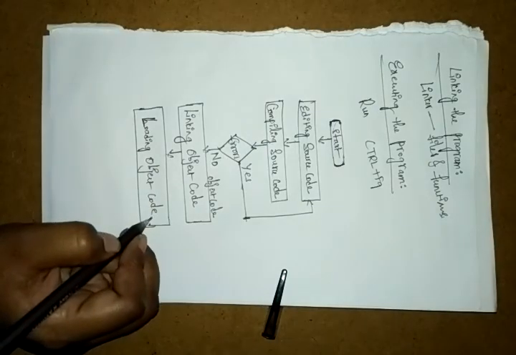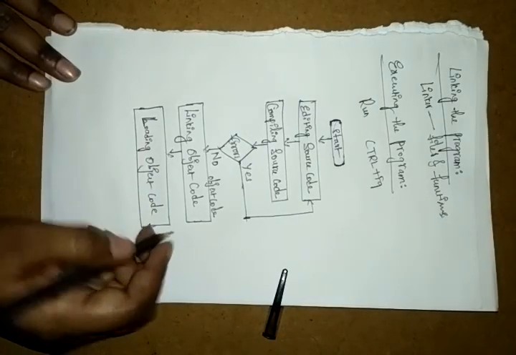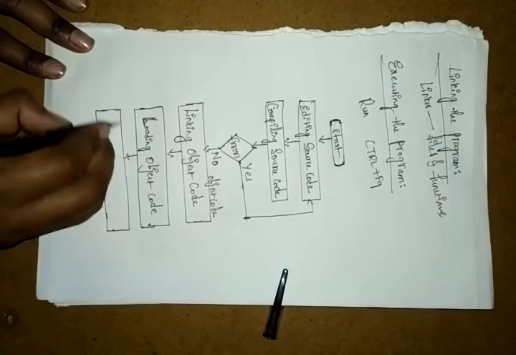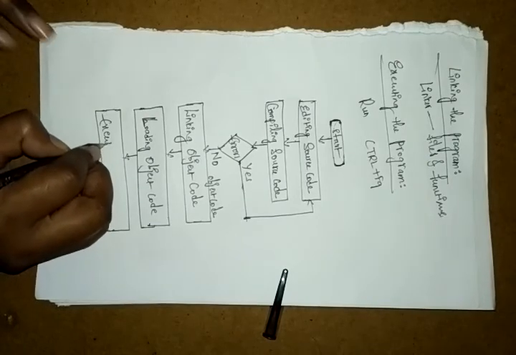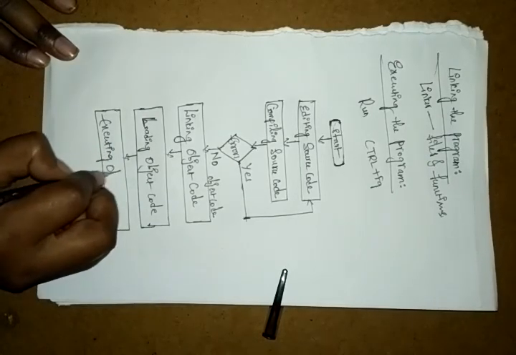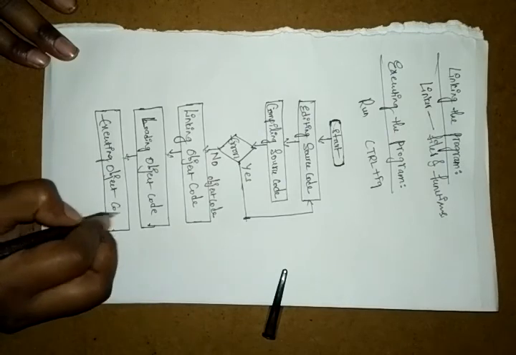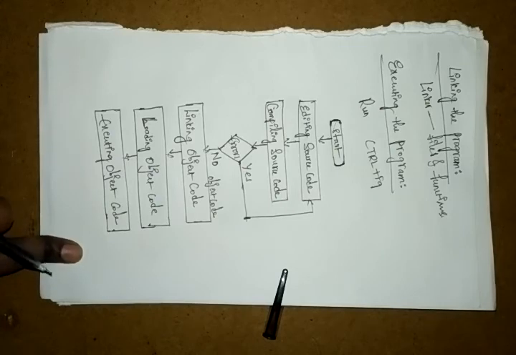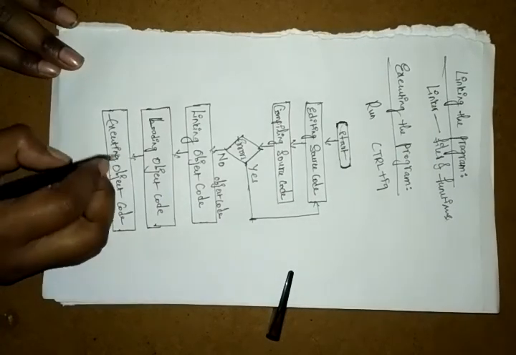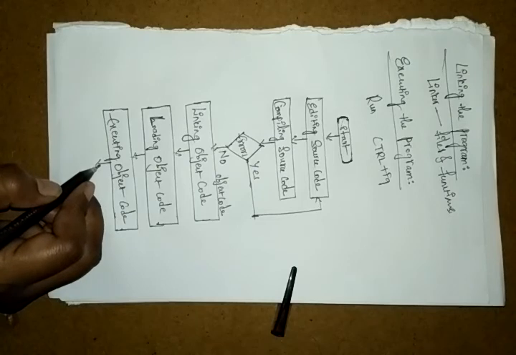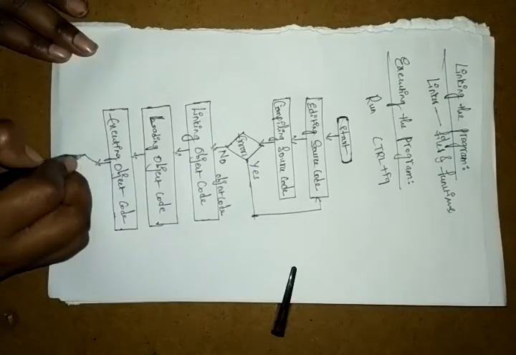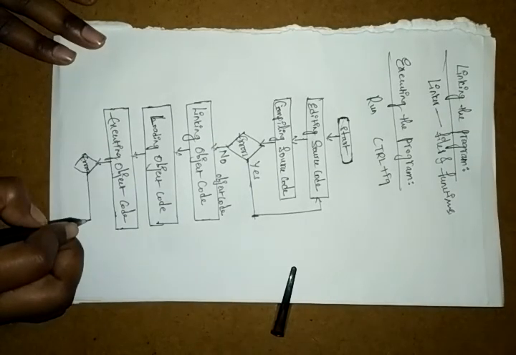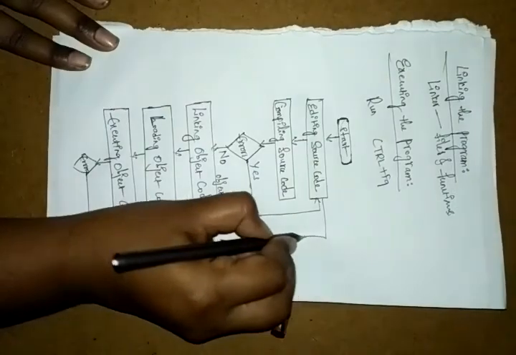After that it performs executing the object code. In the execution, when you are running it, if you have any errors, it goes back to our programming.